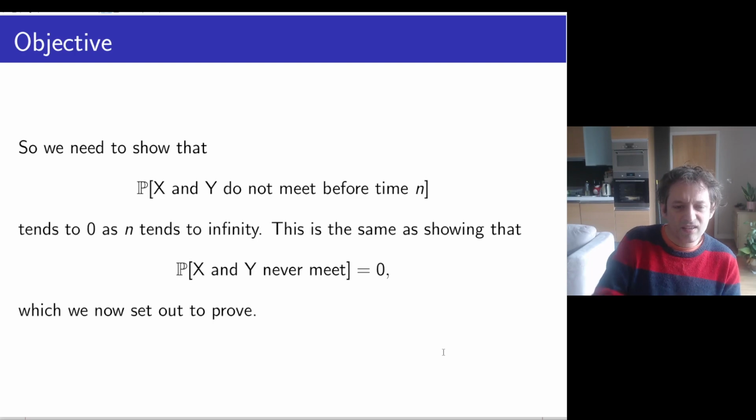And a thing with probability, again, there's a bit of theory that we don't quite know, is that it's the same thing as showing that the probability that they never meet is equal to 0. That's going to be our objective: show that the probability that they never meet is 0, the same thing as saying that the probability that they do eventually meet is equal to 1.